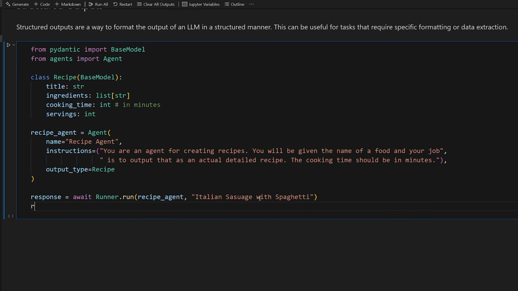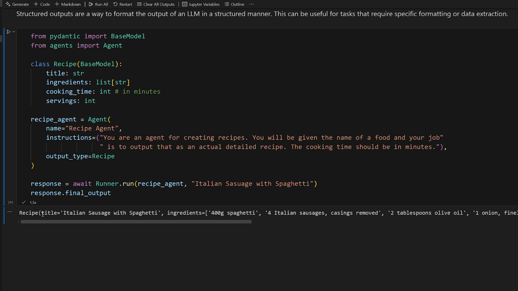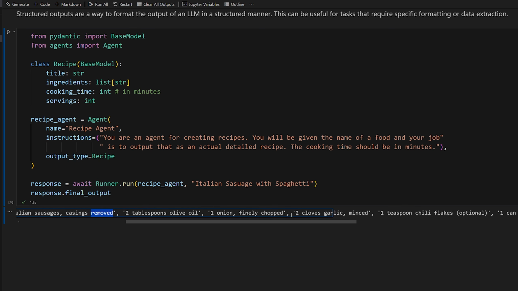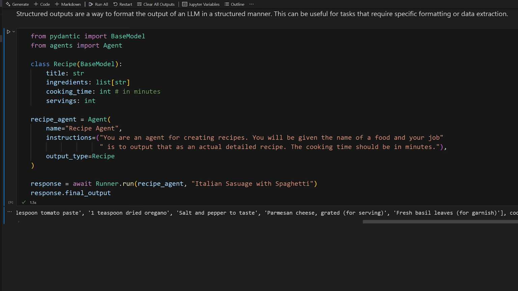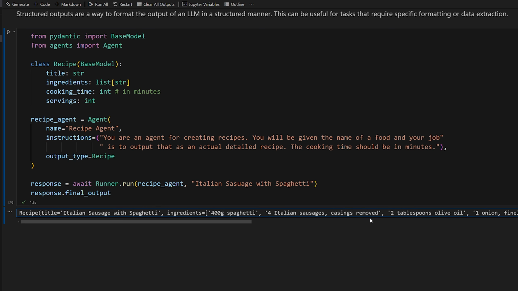Okay, so we're going to do response, and again, you just do final output, and it should be just as this type here. So let's run it and see what we get. Here we go. So we got recipe. You can see that's an actual object type just by the way it's printing it out. It says recipe, and it's got a title, Italian sausage with spaghetti. Ingredients: 400 grams of spaghetti, 4 Italian sausages, casings removed, 2 tablespoons olive oil, 1 onion finely chopped, 2 cloves, blah, blah, blah. Optional stuff, very detailed, that's good. And then cooking time is 30 minutes, and the servings is 4 servings. Really cool. So it looks like it works perfectly.